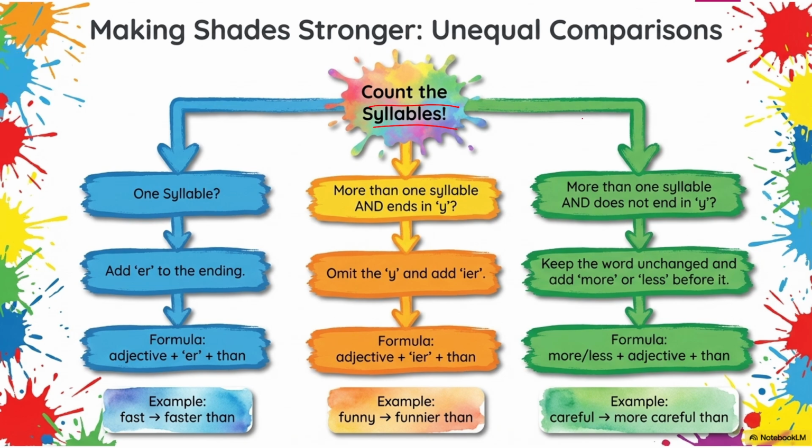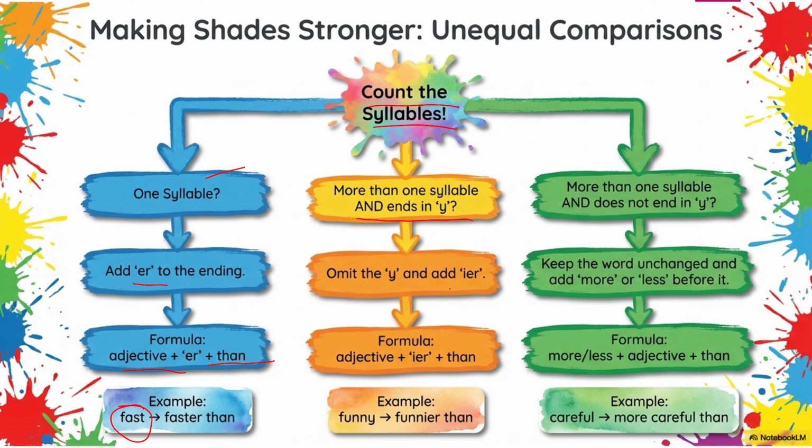Count the syllables and change your word accordingly. One syllable: add er at the end of the word. Your adjective, by adding er, becomes a different word. Example, fast. Because it is a single syllable word, we add er at the end. That makes it faster.